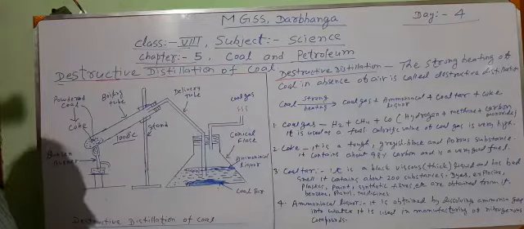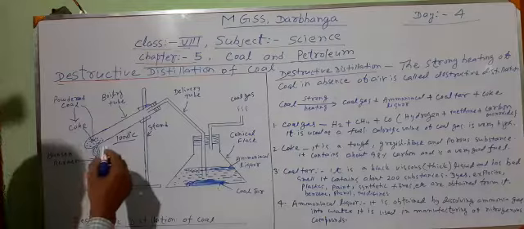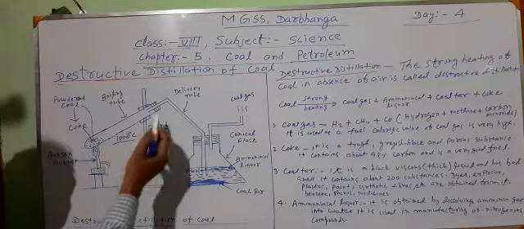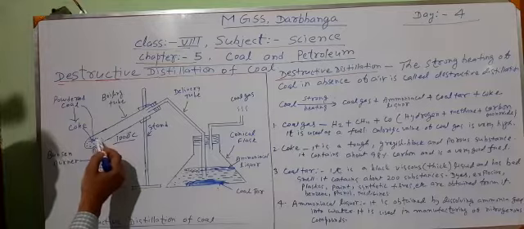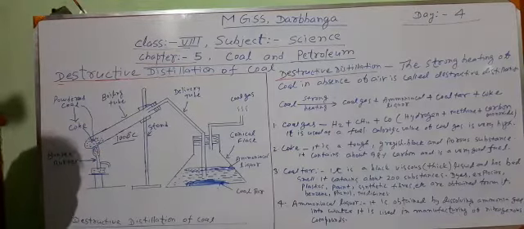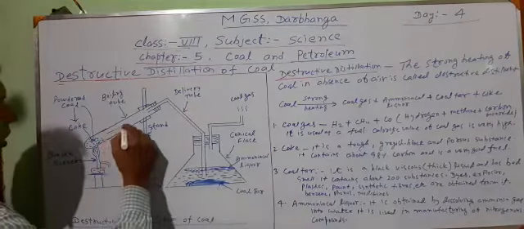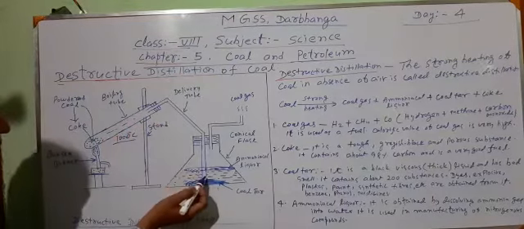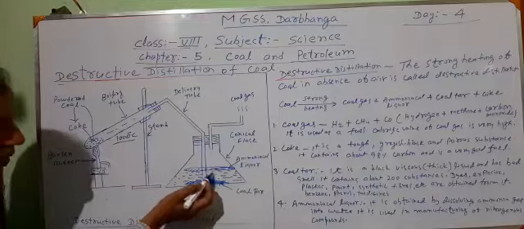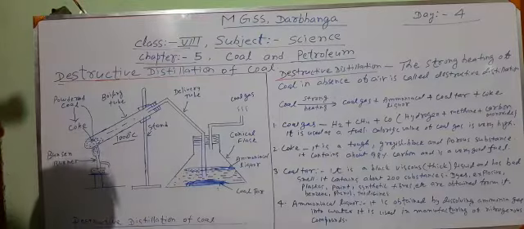Volatile matter or volatile substance means those substances which on heating change into vapor and escape out. Here also, after heating the coal powder, some vapor will escape, and this vapor will pass through the delivery tube and finally reach the water of the conical flask.